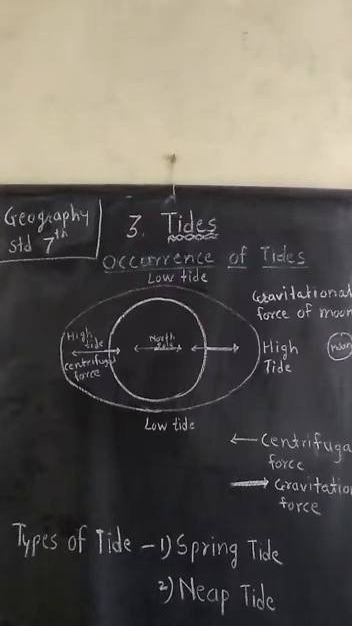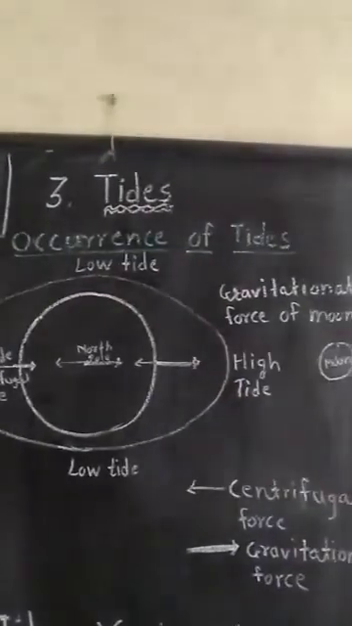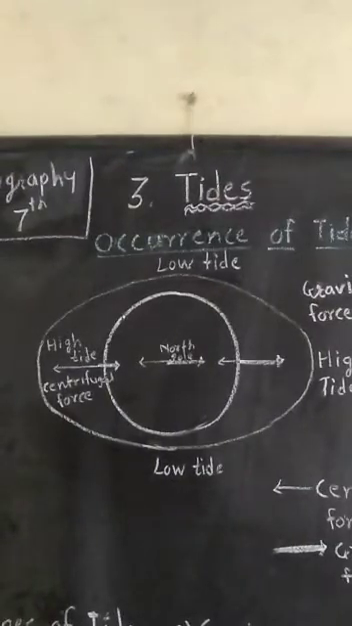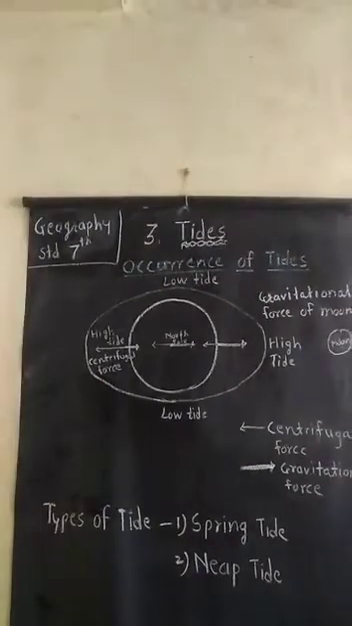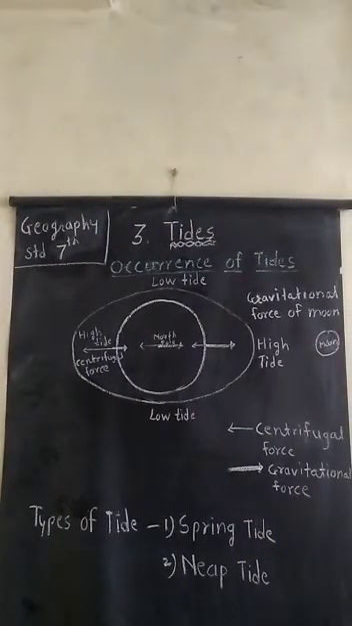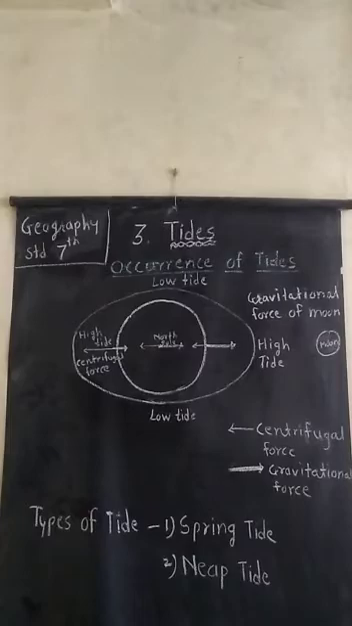On the other hand, the gravitational force is working towards the center of the earth at the same time. What is the difference between centrifugal and gravitational force? Gravitational force is working towards the center of the earth, and centrifugal force throws objects, any object on the earth, into space.